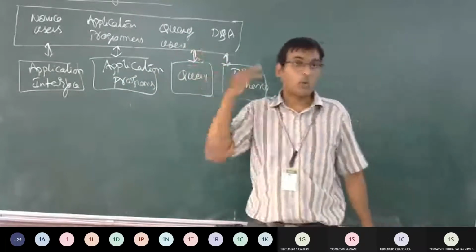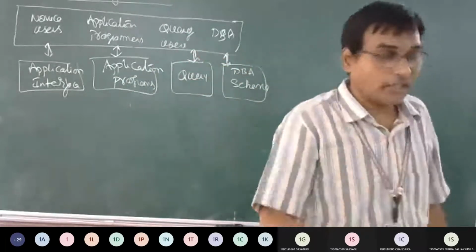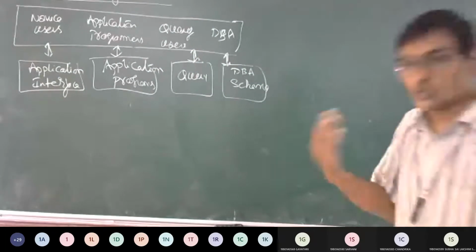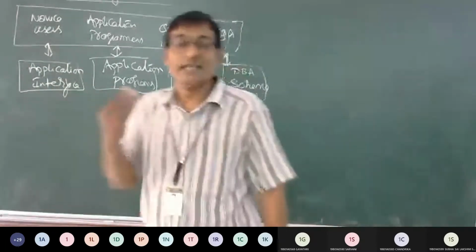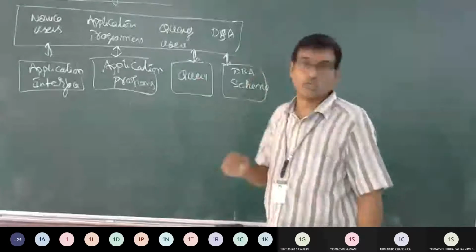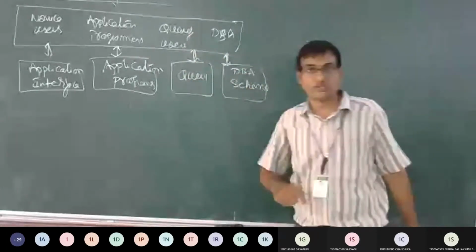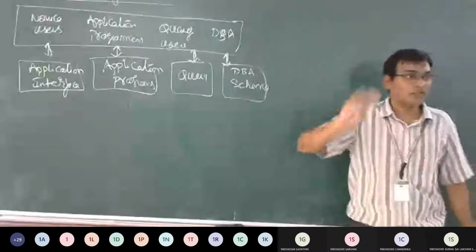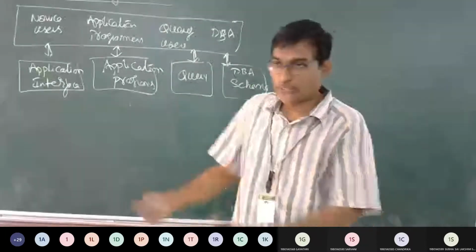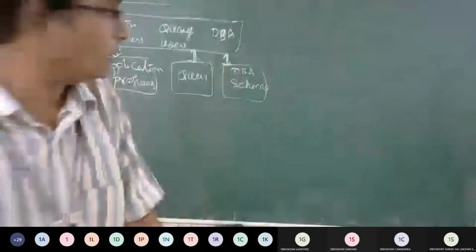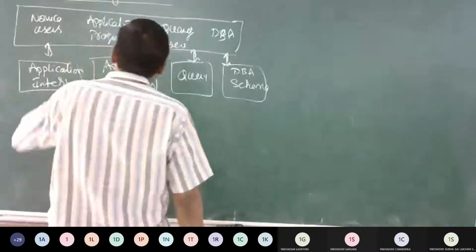Third, the people who are going to type their query, who are going to write the SQL commands so that the SQL commands get executed. We are going to call them query users. Followed by the fourth people, which we have already taken up, the database administrators.